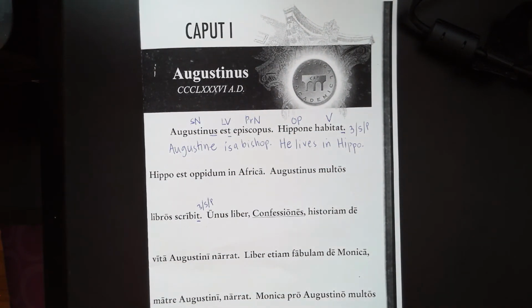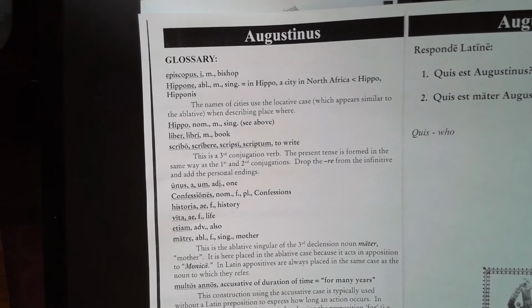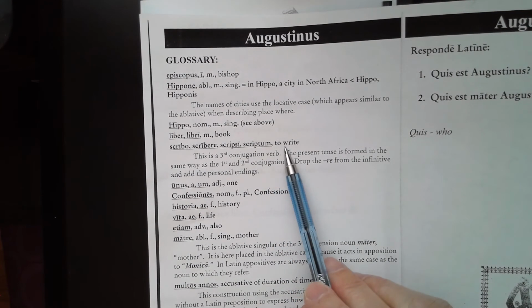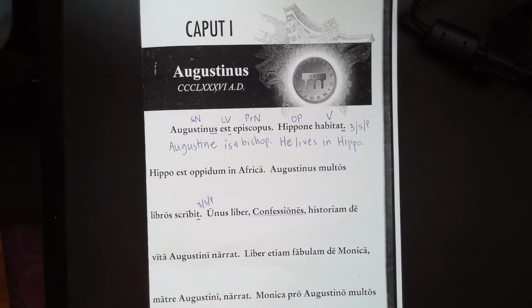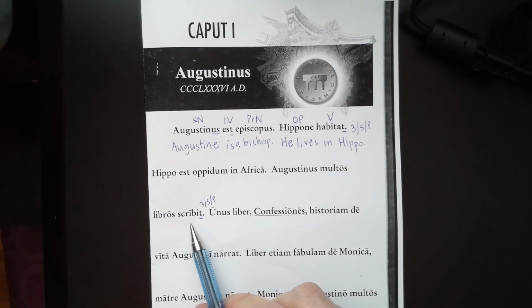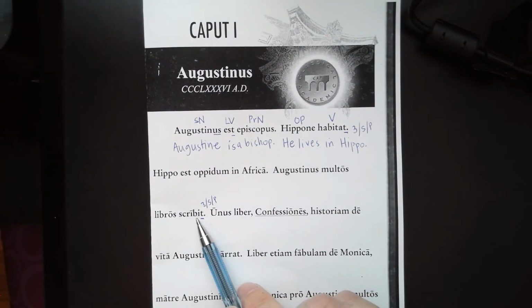Scribo, scribere is in our glossary. It's a third conjugation verb, but it means to write. Okay, so this is present tense.